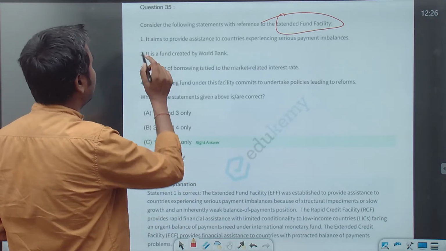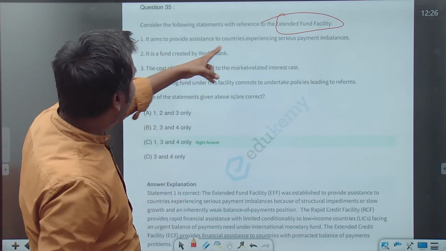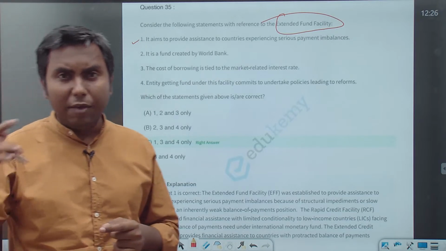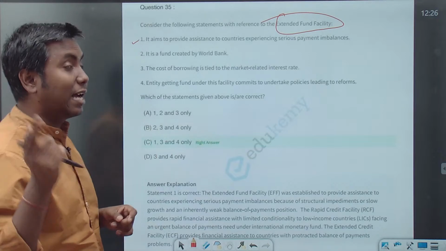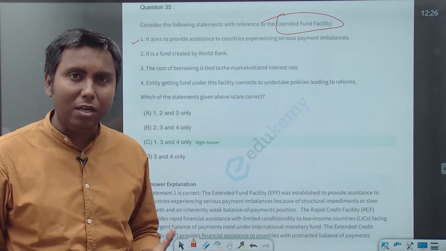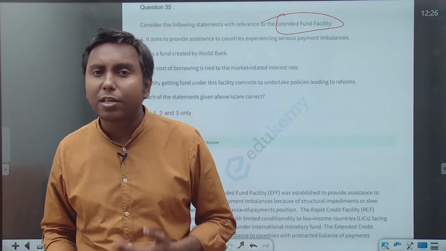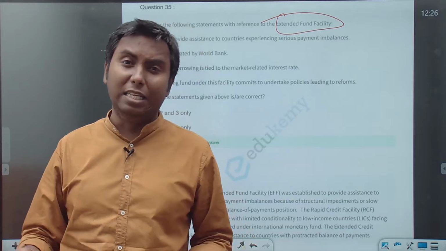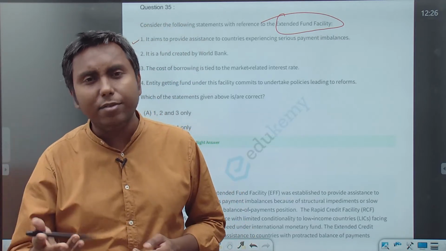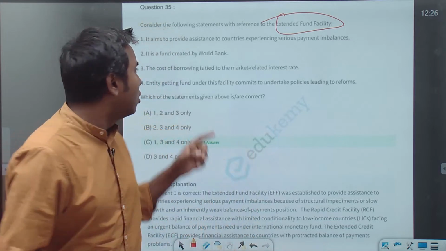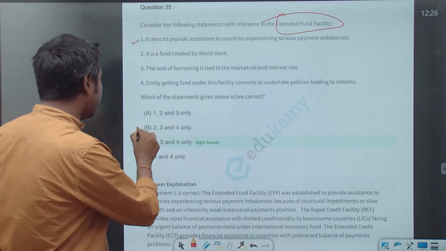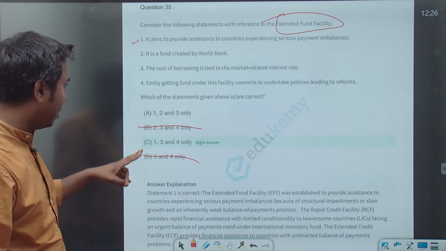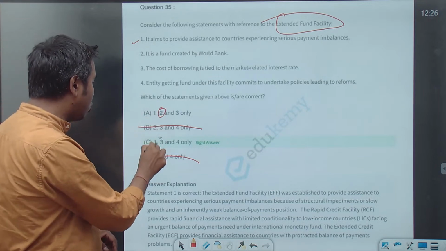Okay, let's see. Statement 1: it aims to provide assistance to countries experiencing serious payment imbalances. So 1 is correct. If you have just remembered that it is related, that's why I'm saying that you must read newspaper and magazines like Gazette, so that even if you do not remember all the facts exactly, if you can remember some of the things, you will be able to eliminate. Okay, so 1 is correct. If 1 is correct, then B is gone and D is gone. Either 1, 2, 3 is correct or 1, 3, 4 is correct. So again we have to decide between option 2 and option 3.